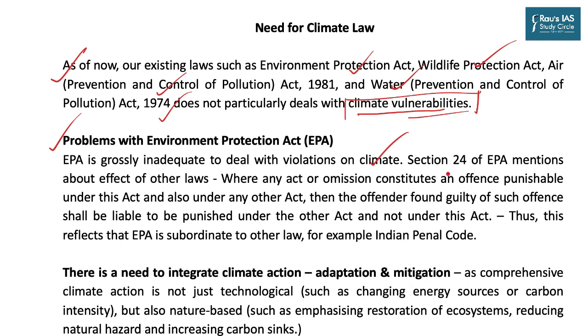And just to give you a very simple example, Section 24 of the Environment Protection Act deals with penalties. If any act or omission constitutes an offence punishable under this act and also under any other act, then the offender found guilty of such offence shall be liable to be punished under the other act and not under the EPA 1986. Thus, this clearly reflects that EPA is subordinate to other laws, for example, the Indian Penal Code. So this is just a single demonstration of the inherent problems of EPA 1986.